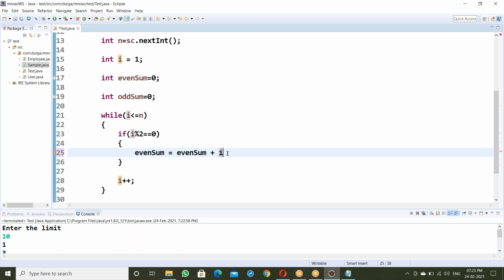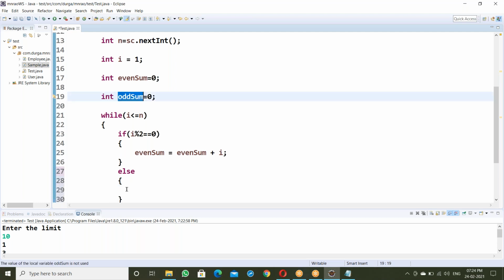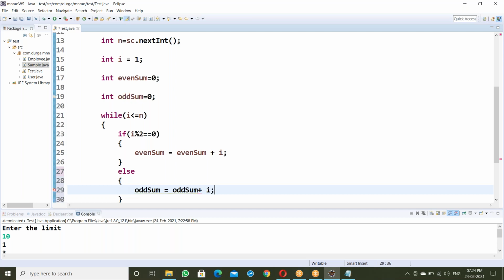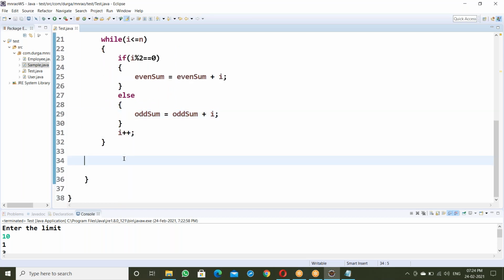Even sum plus I, so that I value is added to even sum. If I is an even number, add to even sum. Else, if it is false, odd sum is equal to odd sum plus I. That's it here. Okay, even sum, odd sum like this.